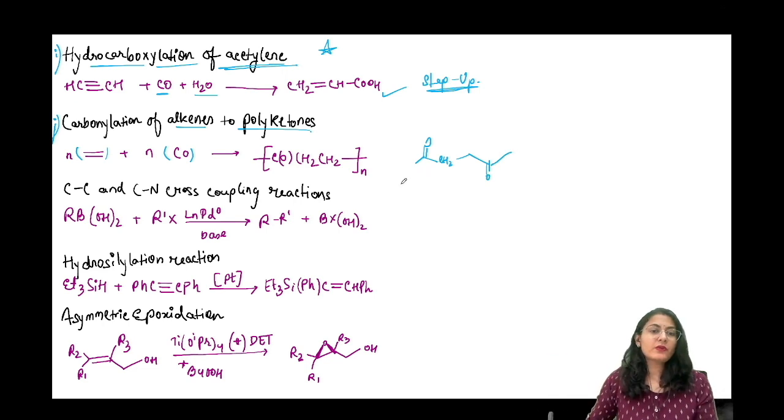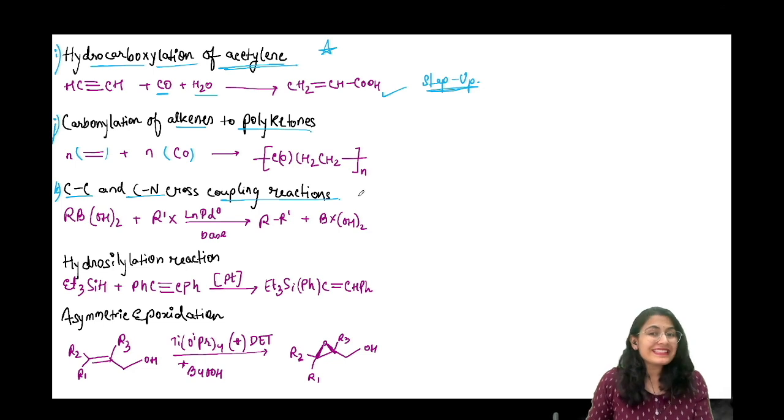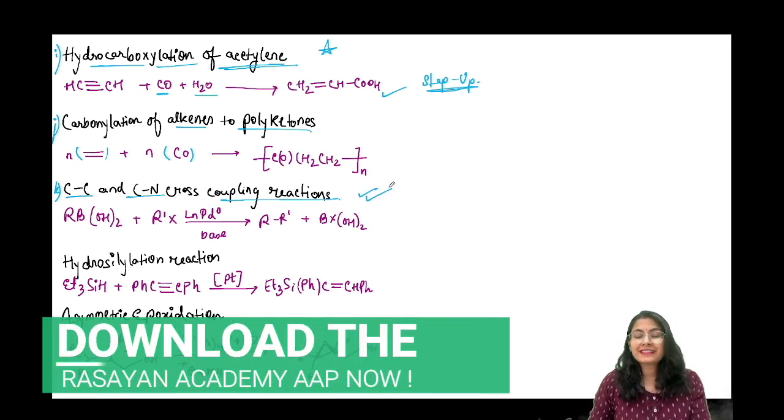The chain is going to go on and on. Alright, so this is your polyketone. Very simple. Okay, next example is carbon-carbon and carbon-nitrogen cross-coupling reactions. So you will see a lot and a lot of these kinds of reactions.